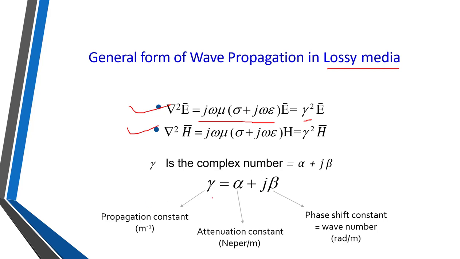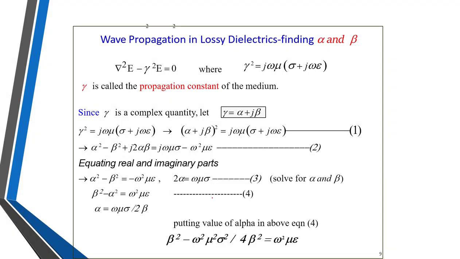But if you want to find separate equations of alpha and beta in terms of mu, sigma, epsilon, all those terms, then we have to solve some formulas and we can derive equations for alpha and beta separately. So let us derive the equations for alpha and beta. The next point is wave propagation in a lossy dielectric for finding alpha and beta.